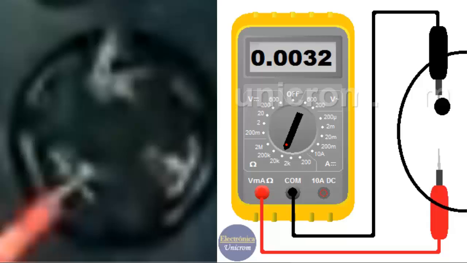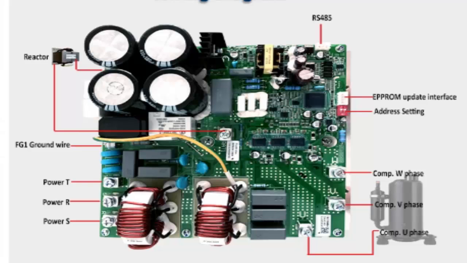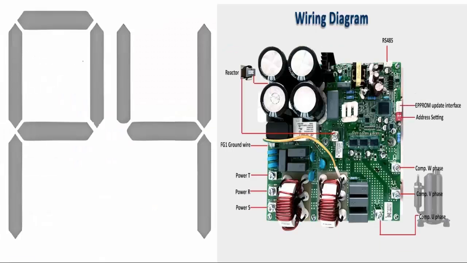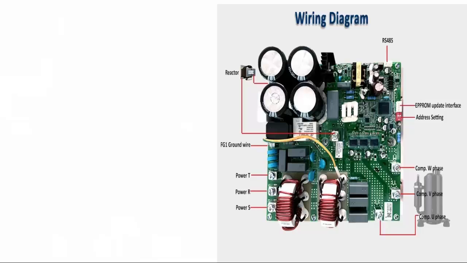6. If the compressor is in good condition, perform a thorough inspection of the tracks on the external electronic card. Visually check the state of the capacitors and correct any identified issues on the tracks. 7. Using a multimeter with the card disconnected, check the value of the electrical resistances on the external card, starting with those near the IPM module. Replace any resistances with abnormal values with ones that have the same specifications.